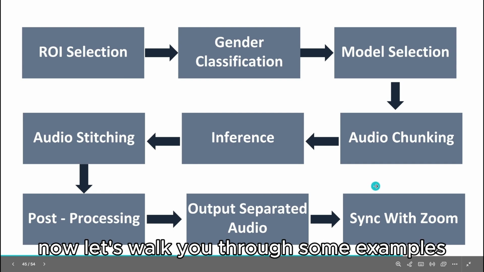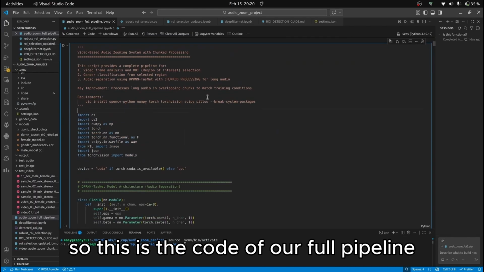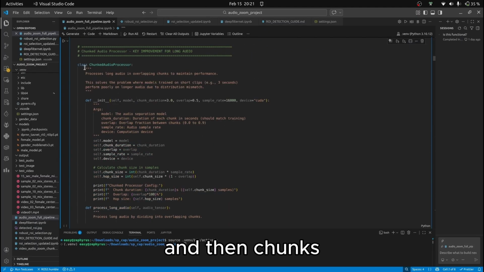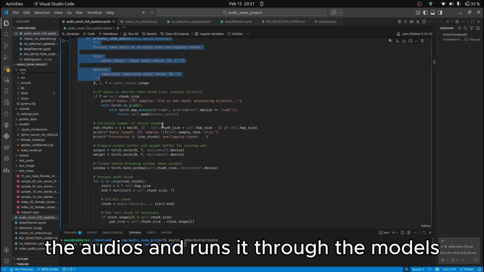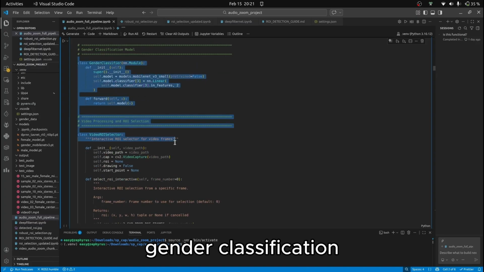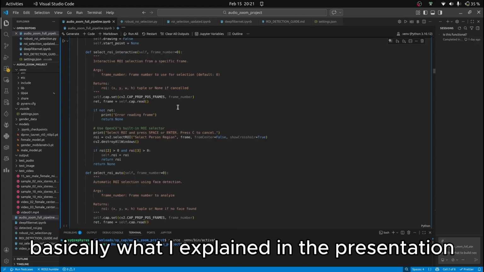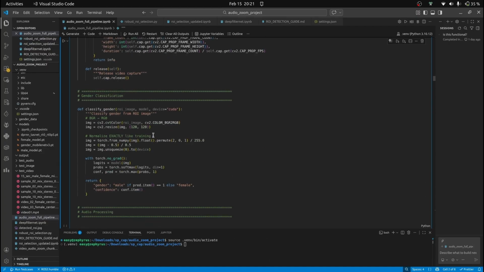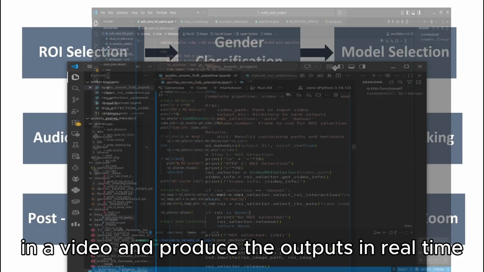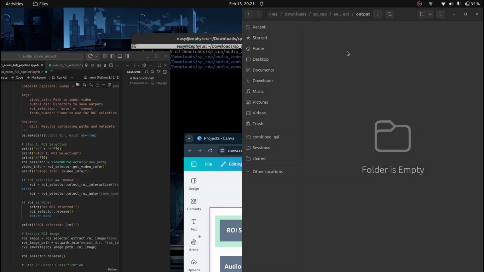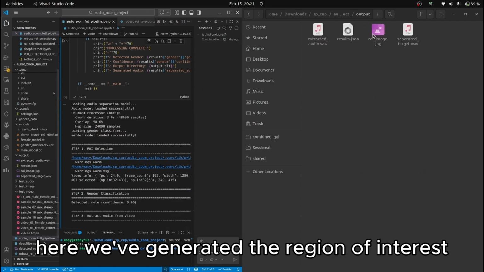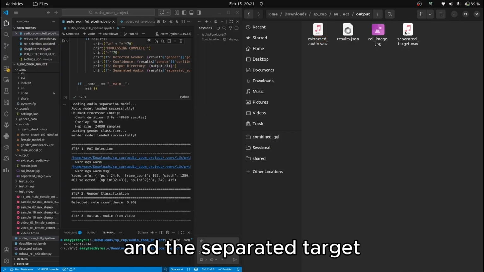Now let's walk you through some examples. So this is the code of our full pipeline, which basically runs inference and then chunks the audios and runs it through the models. We also have separate male and female models, and gender classification. Basically what I explained in the presentation. So we're going to run it on a video and produce the outputs in real time. Here we've generated the region of interest, the extracted audio from the video file, and the separated target.